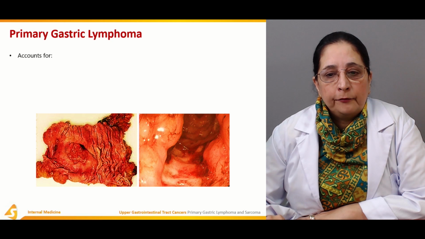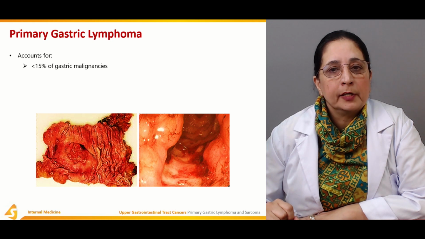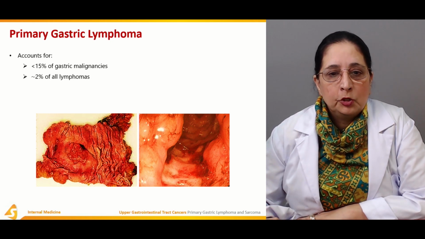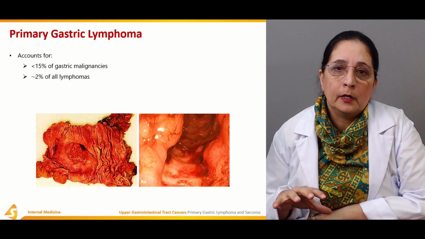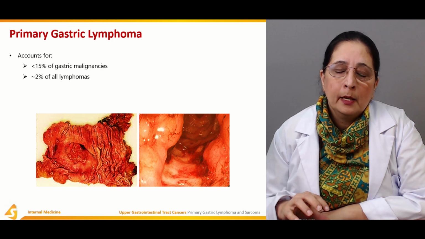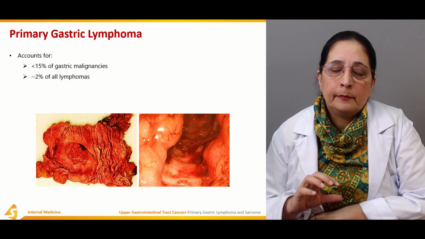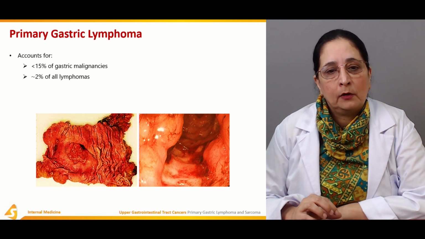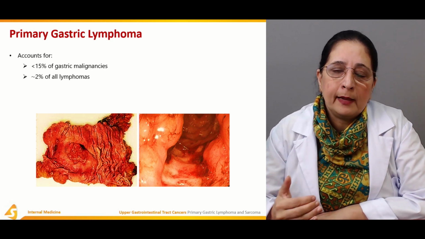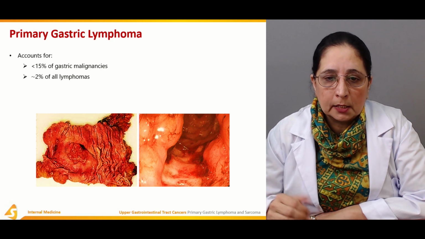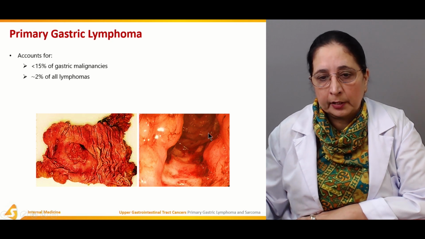Primary gastric lymphoma accounts for less than 15% of gastric malignancies, and 2% of all lymphomas. So 2% of all lymphomas in the body are gastric lymphomas. But if we talk about only the gastric cancers, it is less than 15% of all the gastric malignancies, because we already mentioned that 85% are the adenocarcinomas. This is the picture of the gastric lymphomas.